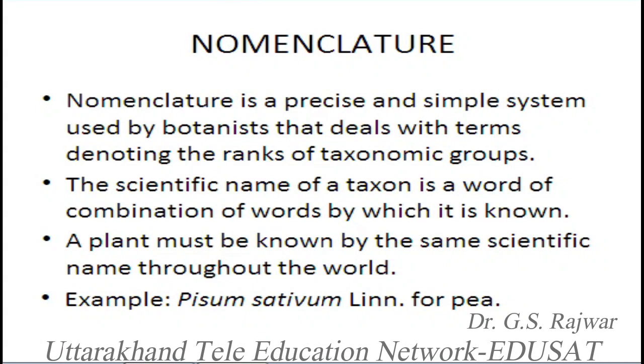And the most important thing is that a botanical name, the plant name of a species, and even the other ranks also, like we can say phylum, division, class, order, suborder, family, subfamily, tribe, these things, are always internationally known. The name of a plant or its taxon is always named in the same way, and this name is applicable throughout the world. So names are always international.